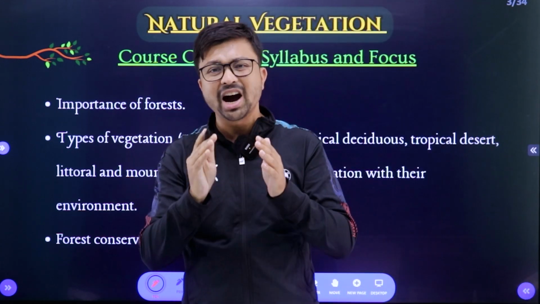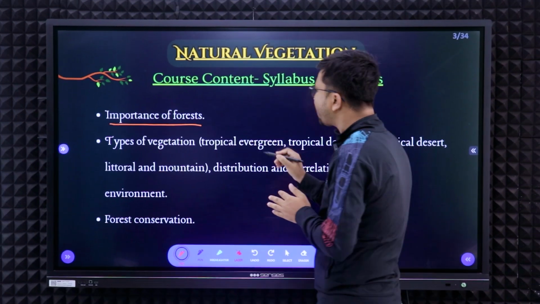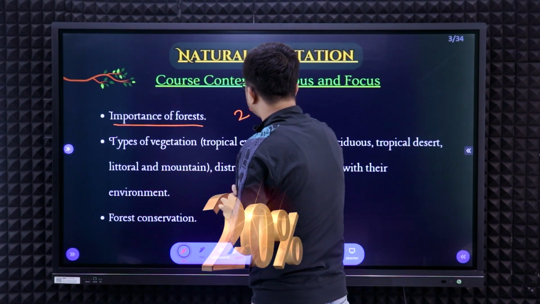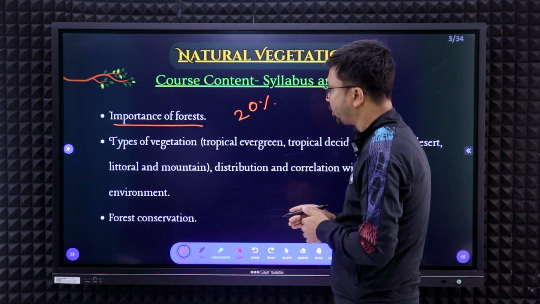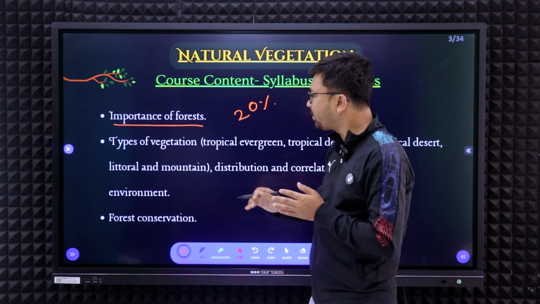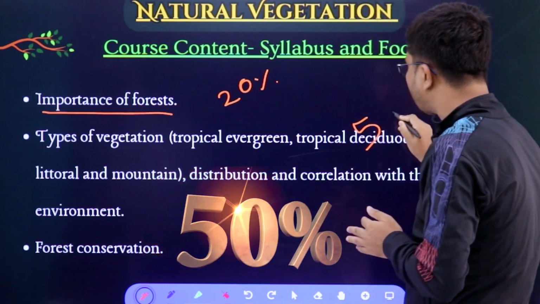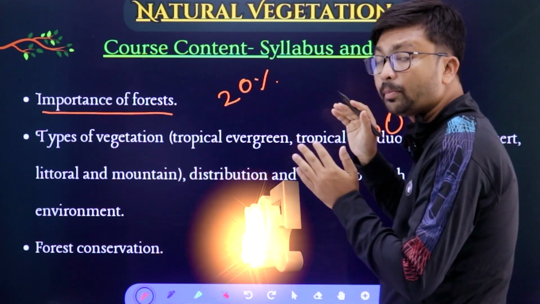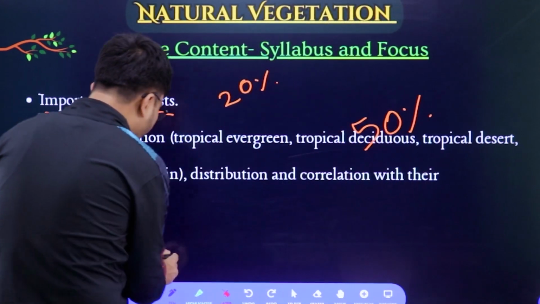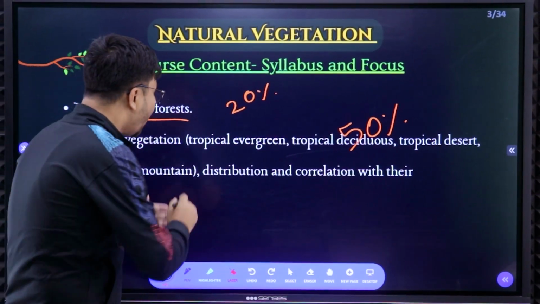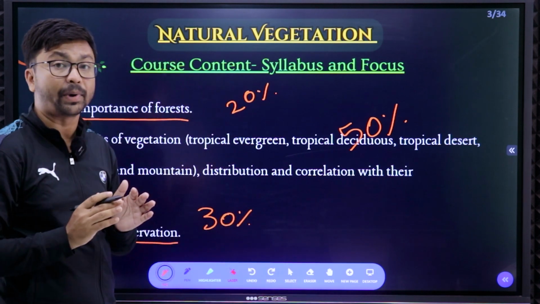Now what will be the marks distribution? Remember, from the importance of forest, near about 20% marks will be given. So you need to answer 20 marks of questions from the importance of forest. The maximum weightage is given to the types of vegetation; near about 50% of questions will be asked from this particular part only, right? And the last part, the forest conservation, is a very important part, and here the rest, that means 30% of questions, will be asked from this part only.